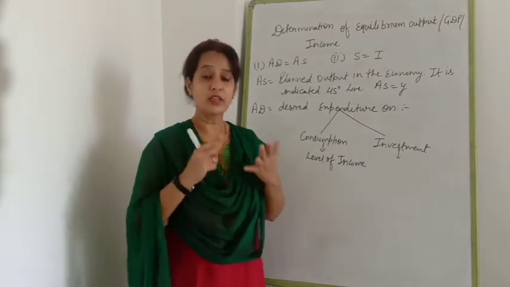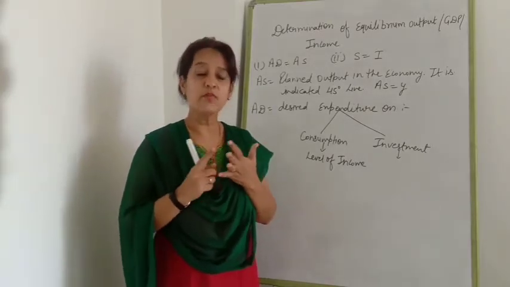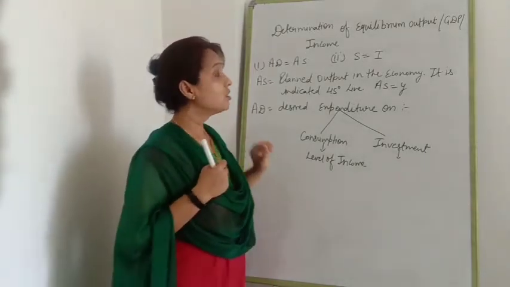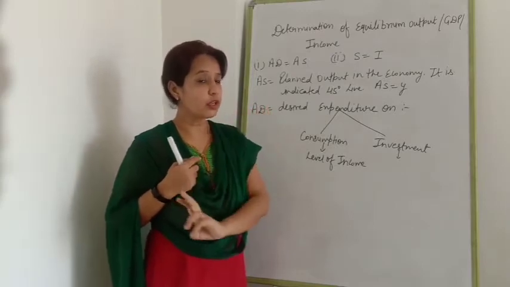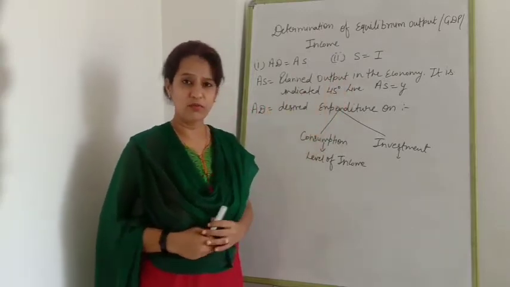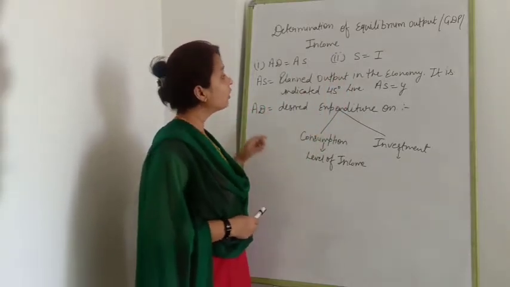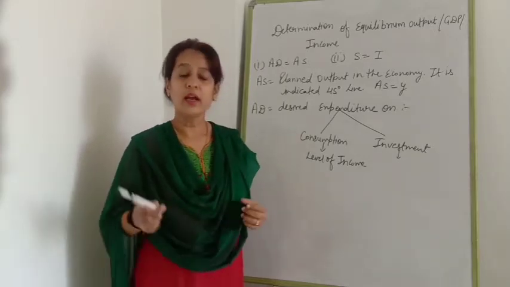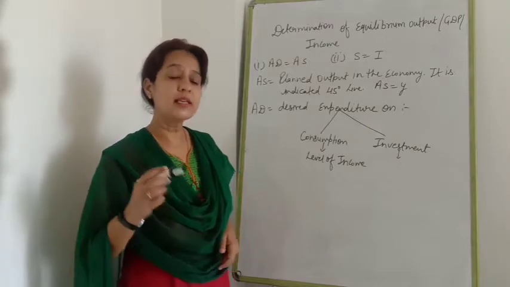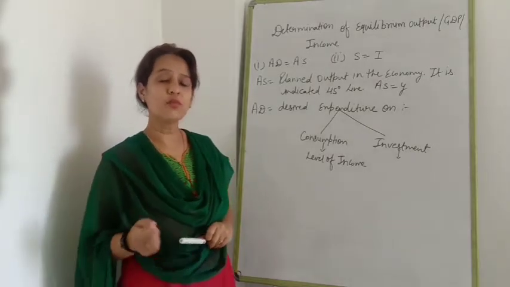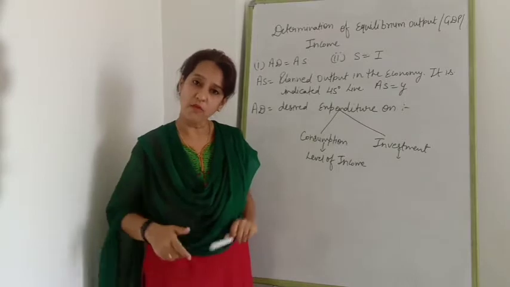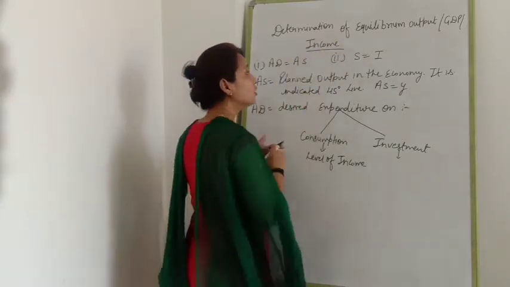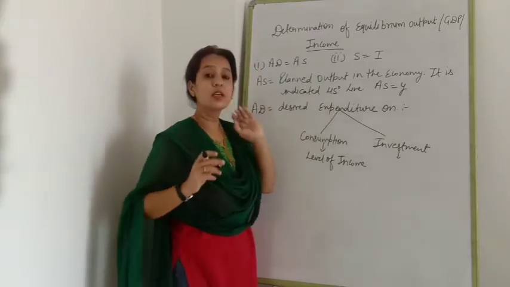Output, all of you know, means production. Now GDP, that is gross domestic product, the sum of production within a year in a domestic territory, is known as GDP. Whatever the producers desire to produce, they want to supply in the economy, assuming it will be sold, and through sale they will generate income. So the three terms are the same.